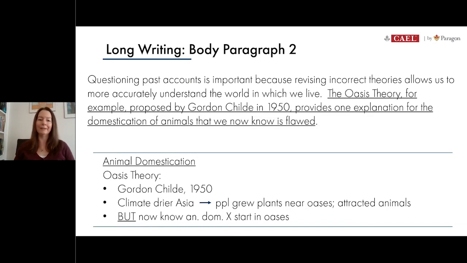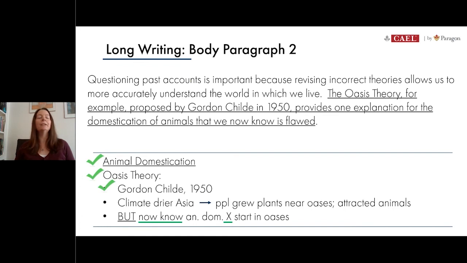I'll just read out loud the new sentence we've added, which has been underlined. So it says, the Oasis theory, for example, proposed by Gordon Childe in 1950, provides one explanation for the domestication of animals that we now know is flawed. So when you look at our notes at the bottom of the screen, you can see that we've, of course, introduced the name of the theory as the Oasis theory, and also included the man's name who proposed it and the time. And we've connected this back to the topic of animal domestication. So that first half of our notes has already been discussed here in this one sentence for our paragraph.